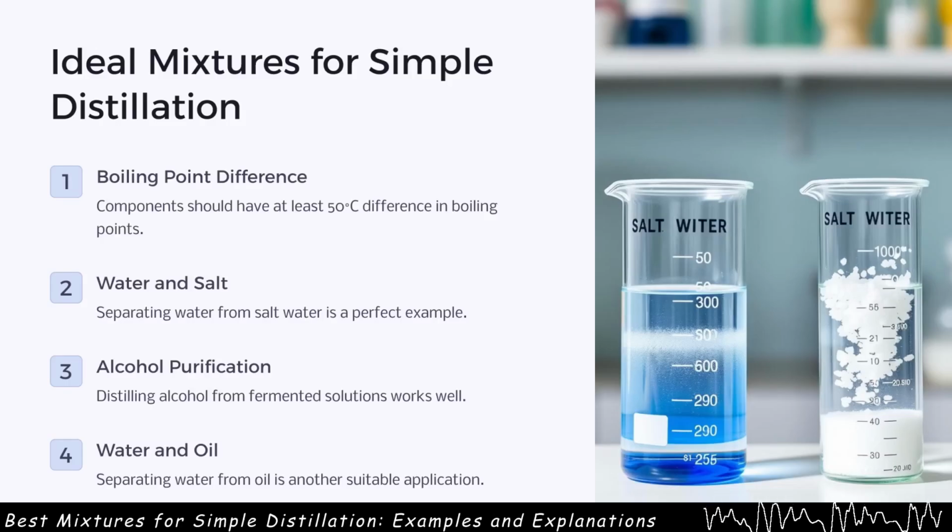Simple distillation works best with mixtures where the components have a boiling point difference of at least 50 degrees Celsius. Perfect examples include separating water from salt water, purifying alcohol from fermented solutions, or separating water from oil.